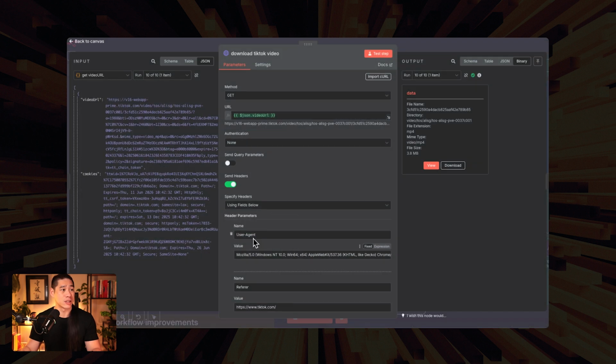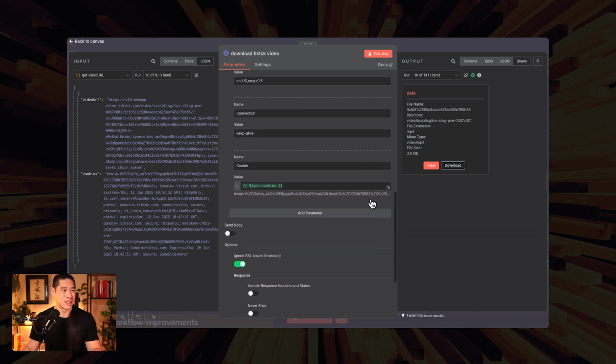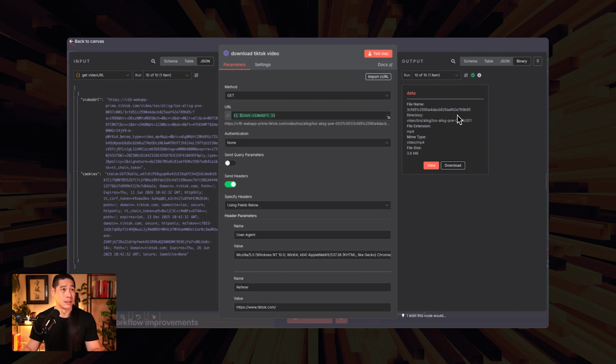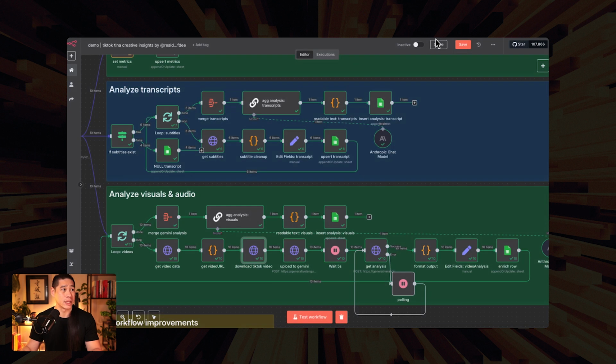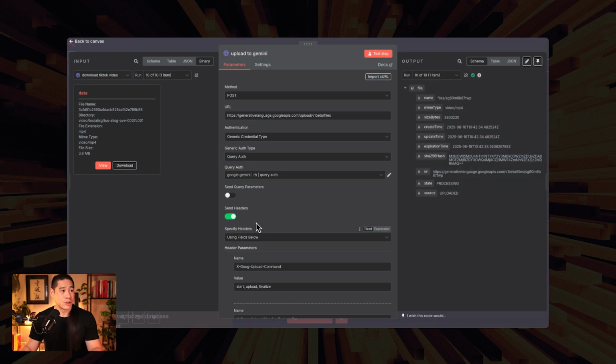From there, we're then going to turn it into a binary file so that we can feed this binary file and upload it to Google Gemini. Just follow the settings in here. This is just a lot of hygiene stuff, really, to be able to convert it to what we need to have it converted to. Then we upload to Gemini.